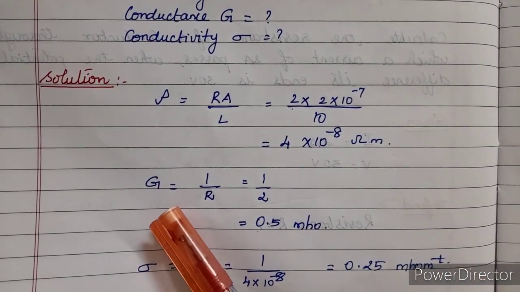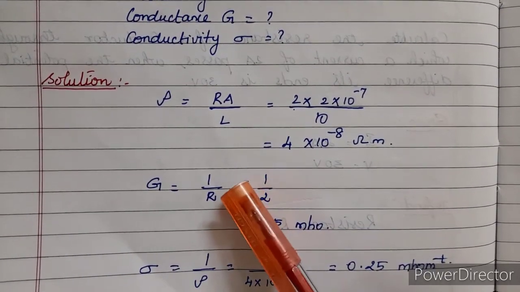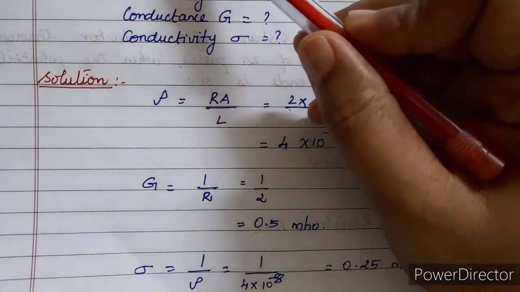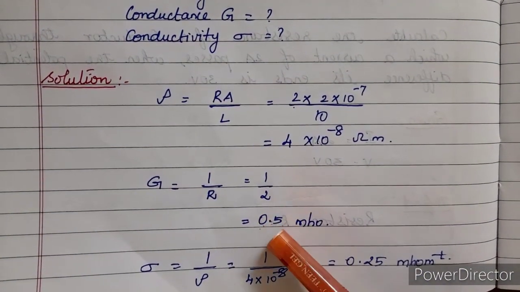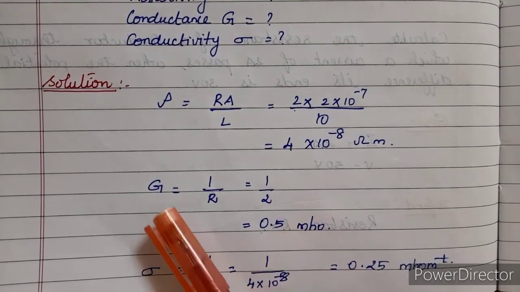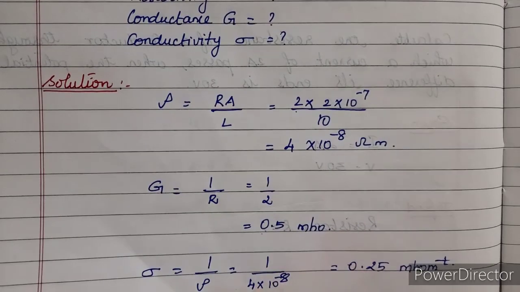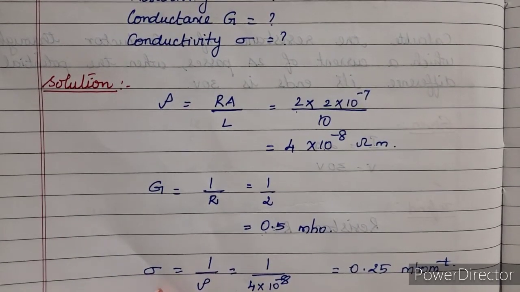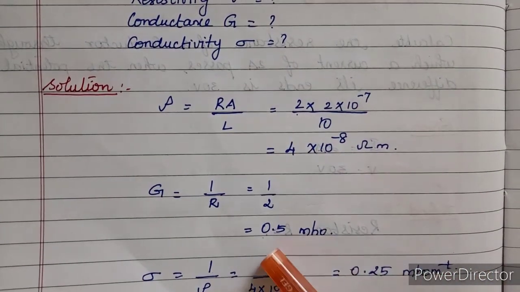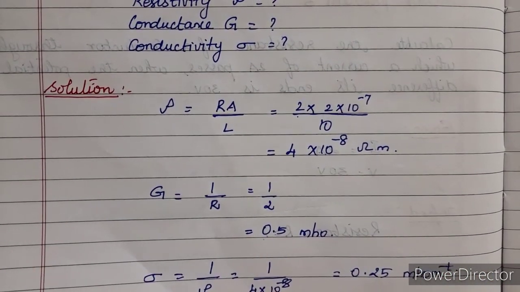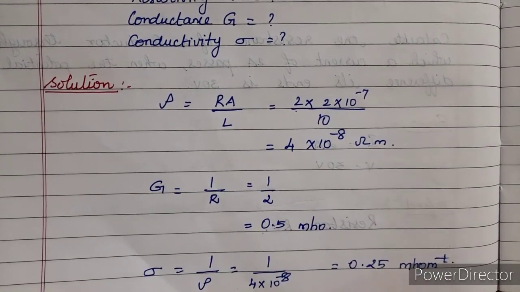Now what is conductance? Conductance is the reciprocal of the resistance, isn't it? So 1 divided by 2. What is the resistance? Resistance is 2 ohms, isn't it? So 1 divided by 2 is 0.5. Conductance is, either you can write ohm inverse or the mho. Now conductivity. Conductivity is the reciprocal of resistivity. Now here we got the resistivity value. So 1 divided by 4 into 10 to the power of minus 8, which is nothing but 0.25.